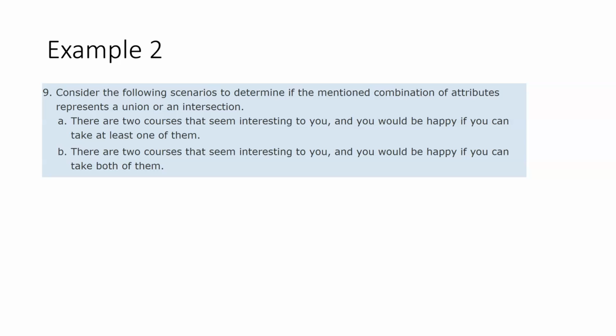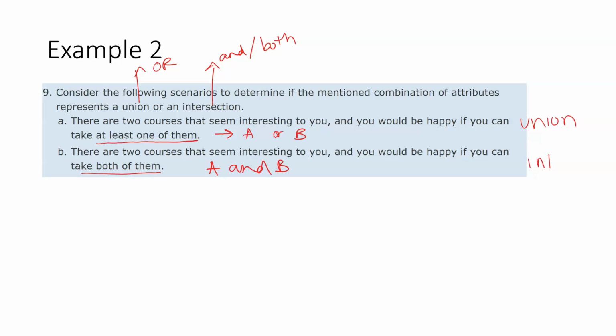So let's do this example together. Consider the following scenarios to determine if the mentioned combinations represent a union. A union is our or. An intersection would be our and or both. So there are two courses that seem interesting to you. Let's call them A and B. You'd be happy if you can take at least one of them. So if you have at least one, course A or B would make you happy. So that is going to be a union. But if the two courses seem interesting to you, and you would be happy only if you can take both, that means you want A and B to be happy. Well, that would be an intersection.